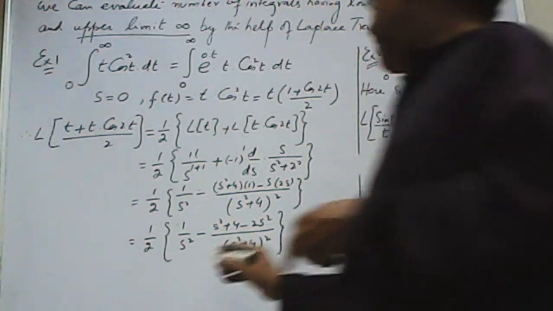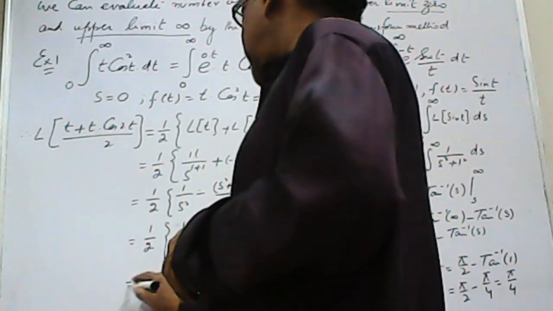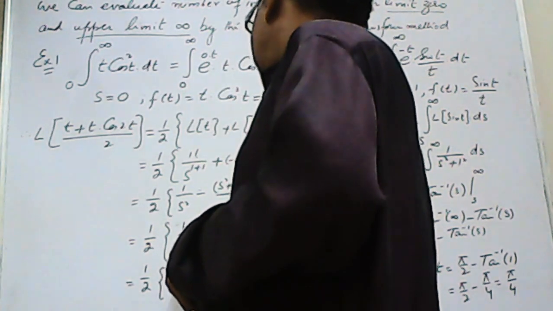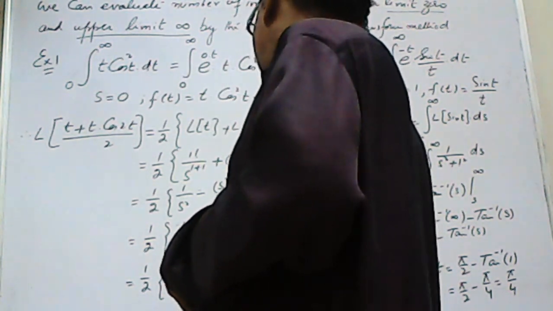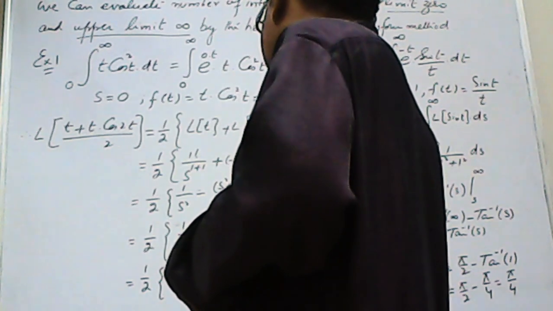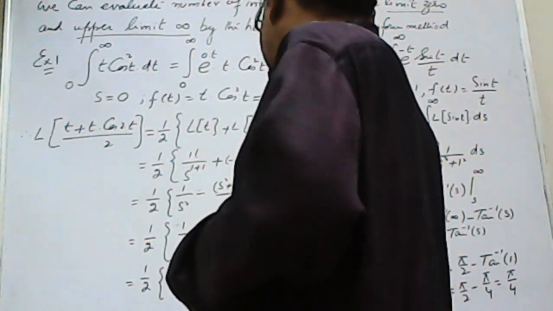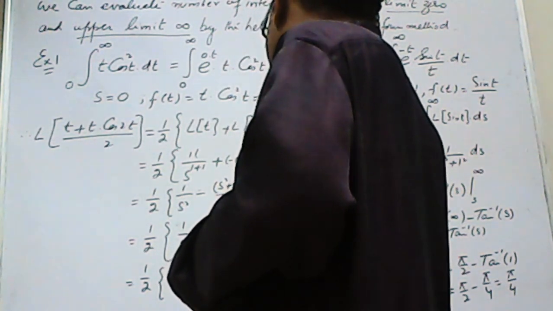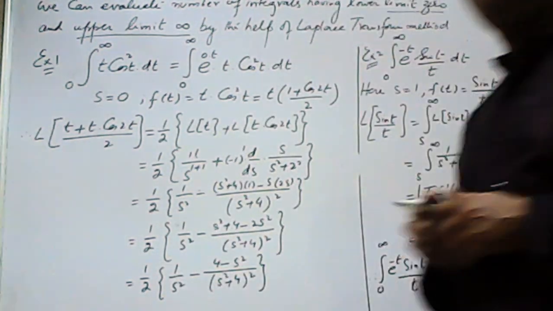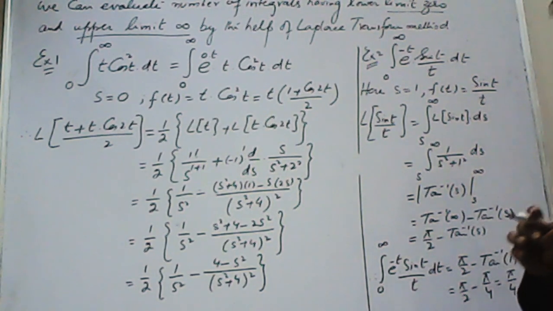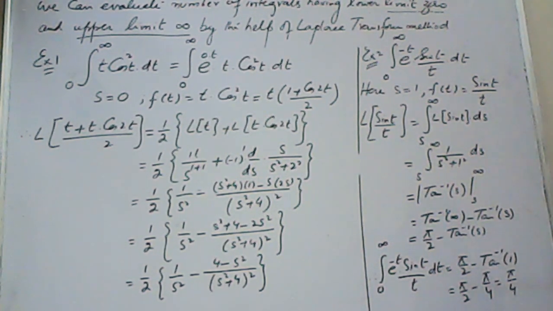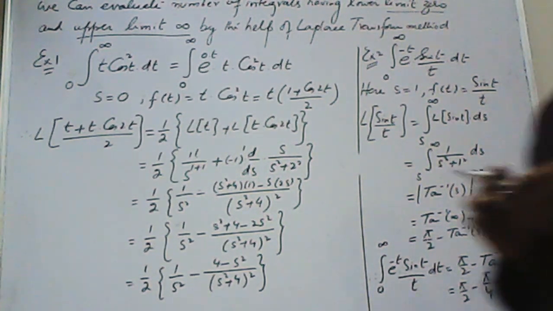And finally, simplifying this one, it is 1/2 [1/s² minus (4 minus s²)/(s² + 4)²]. This is the Laplace of this term.